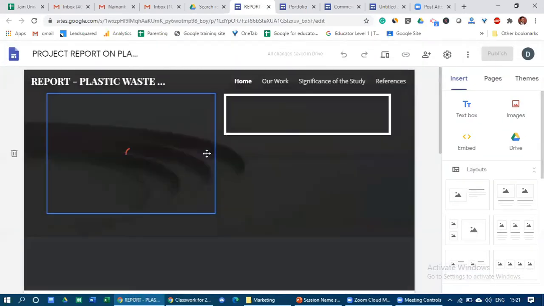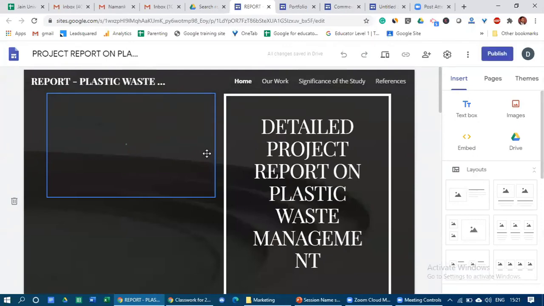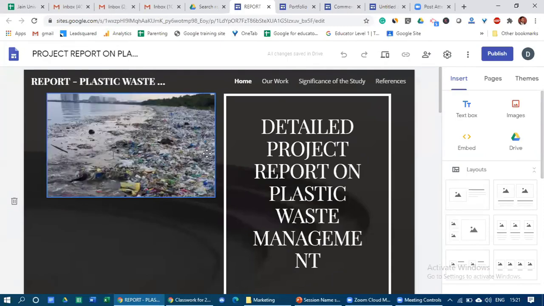Now another use of Google site is projects. So basically nowadays when I went to Finland and I attended one program, as I discussed before, in Helsinki University on why they have one of the best systems in the world in terms of education. What I got to know, especially for the senior children: like in India, we have one book where we give the project, the student writes something in the project book and submits it to us. Or there is something different. They ask them to collect all the photographs, videos of their project, and they have to mention each and everything related to their project on a site.